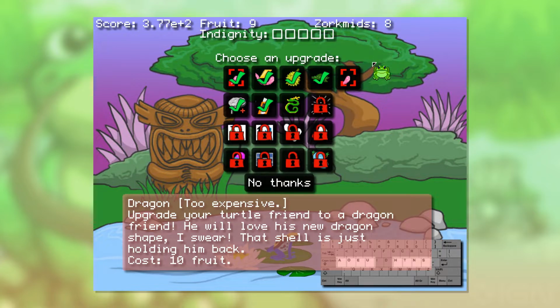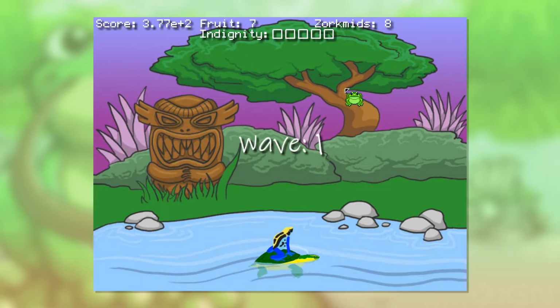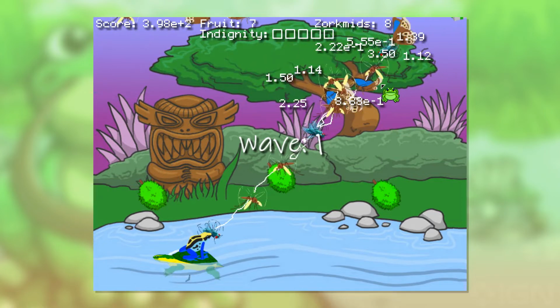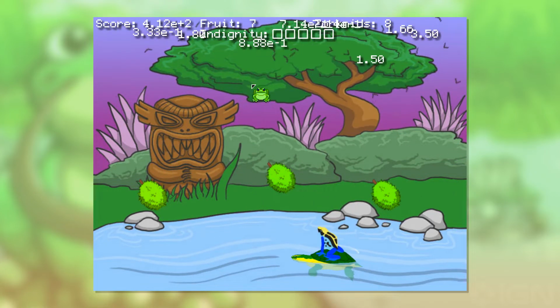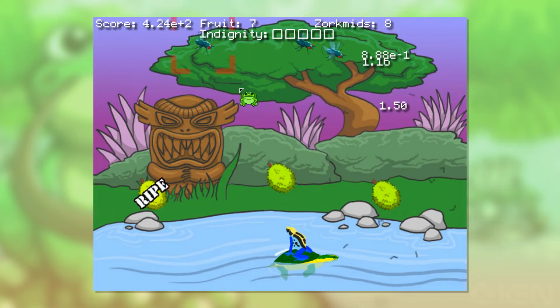But as you can see here, a new upgrade has appeared. We could get our lock on targeting back. And I do miss the lock-on targeting, so we might as well get it back. I know, I said it was too easy, and it made me feel like we're playing a game for babies because it was just so easy. But really, this is the optimum way to play. It's so much easier with our lock-on targeting.